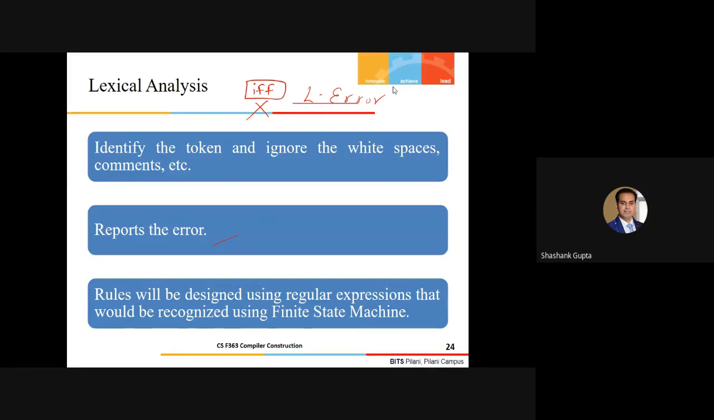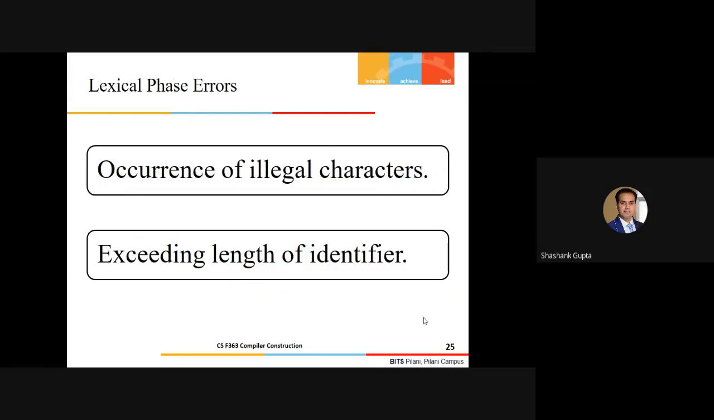So the rules, like how we identify variables and all, will be designed using certain regular expressions, and those can be recognized using finite state machines. We already discussed these concepts a long time back in DOC. Now, the lexical phase errors I was talking about: the occurrence of illegal characters, which are obviously not defined in my dictionary. Suppose dollar is not there in my dictionary. I'll say this is an invalid character and hence an invalid token.